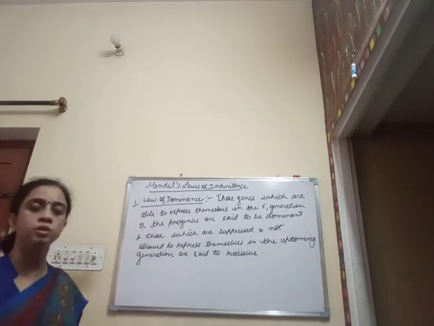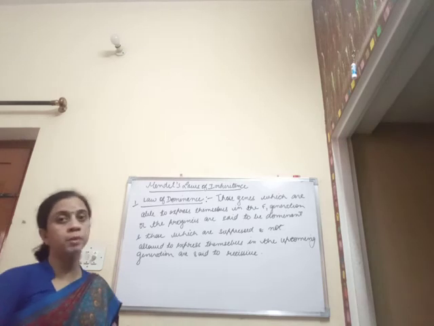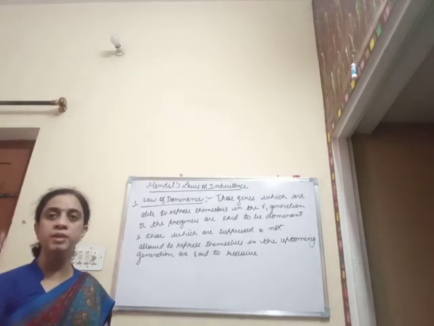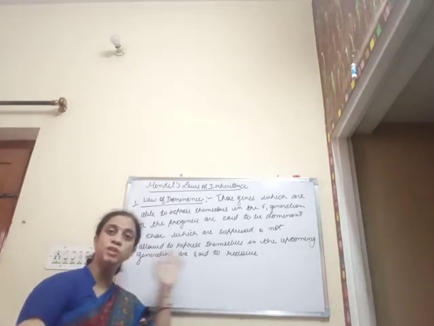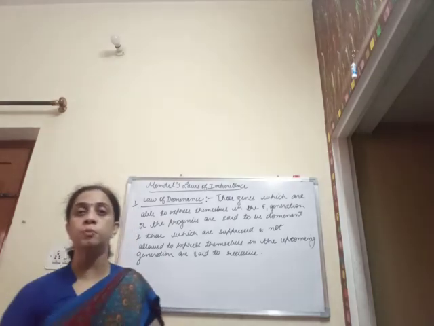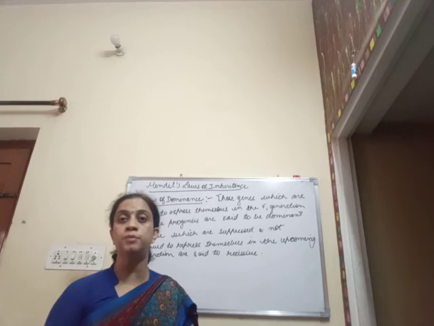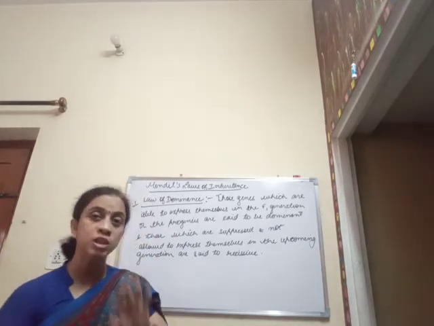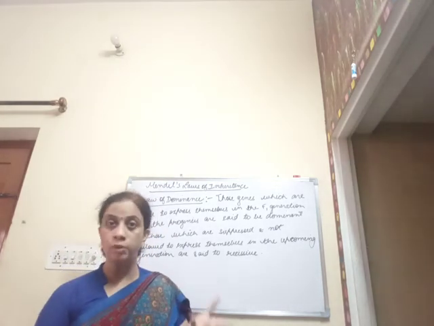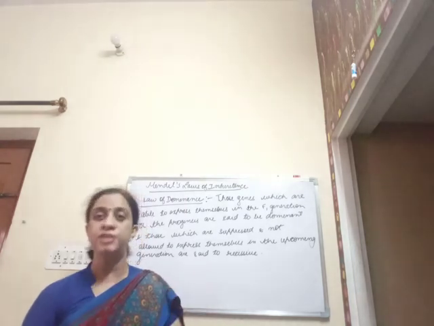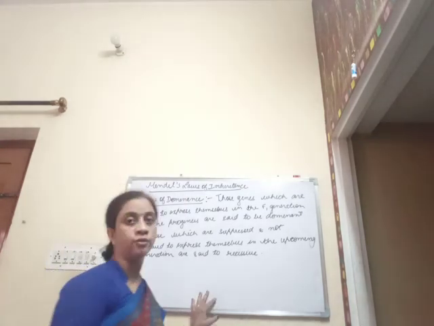So, according to this law, only those genes which are capable of expressing themselves in the upcoming generation are said to be dominant, and these dominant genes are very much responsible for suppressing the other genes from expressing themselves in the upcoming generation, and those genes which are suppressed, which are not able to express themselves, are said to be the recessive genes. So, this is the law of dominance.